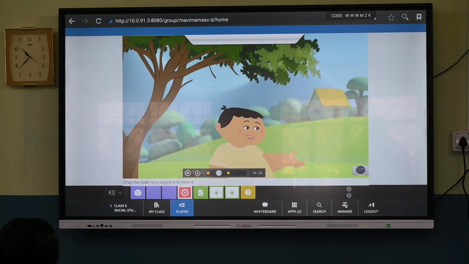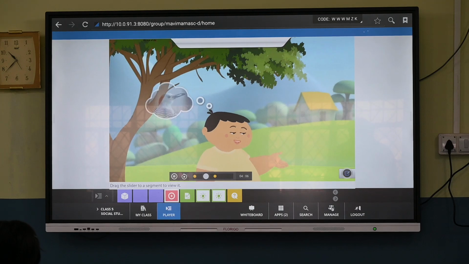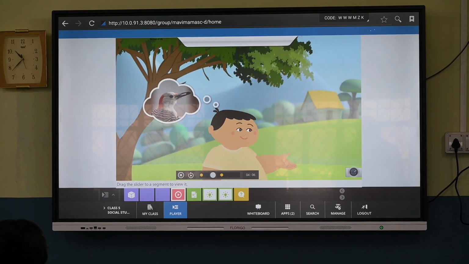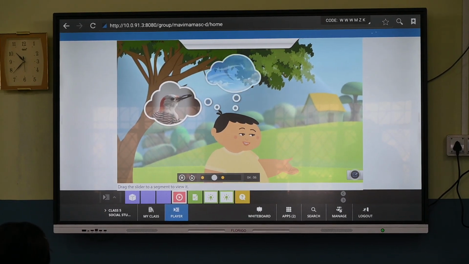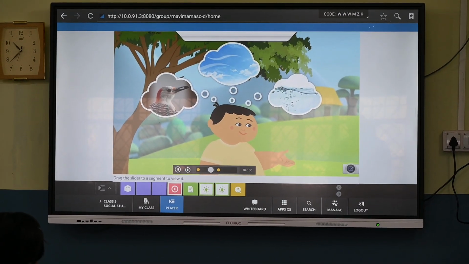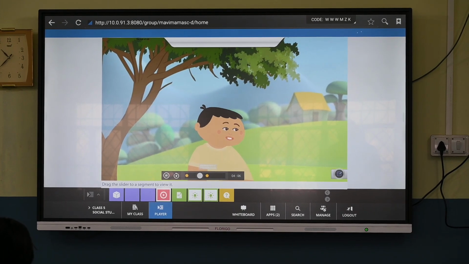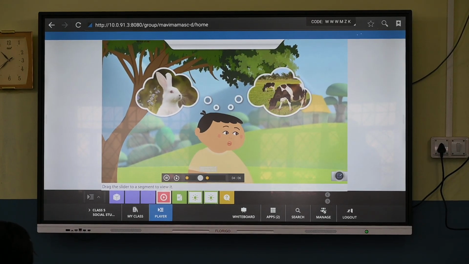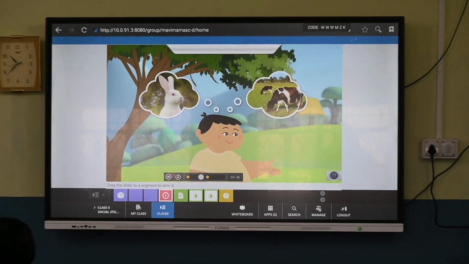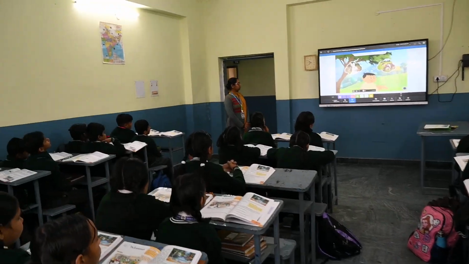Exactly. Plants also depend on living things like birds and animals and non-living things like wind and water for dispersal of seeds from which new plants grow. In return, herbivorous animals such as rabbits and cows get their food from plants.